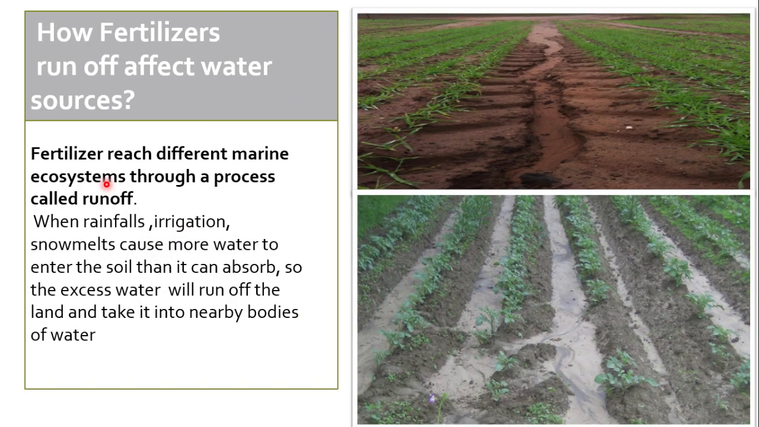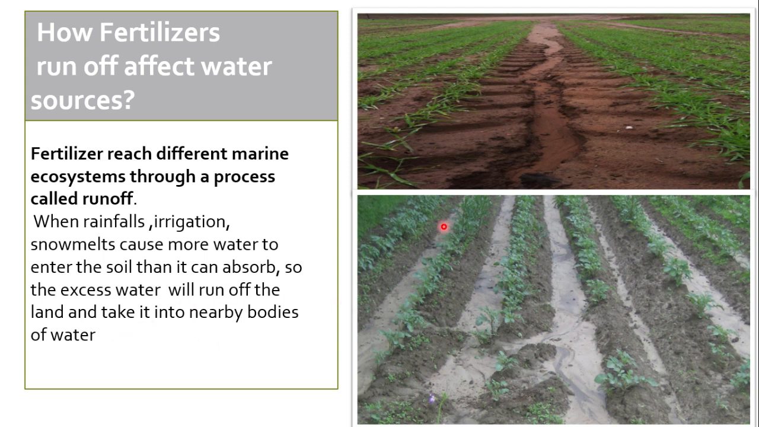So what is meant by runoff? Fertilizers reach different marine ecosystems through a process that is named runoff. When there is rainfall or irrigation or snow melts, these all cause more water to enter the soil. The soil absorbs it, but if there is excessive water, more water enters the soil than it can absorb. So the excessive water will run off the land and take it into the nearby bodies of water.